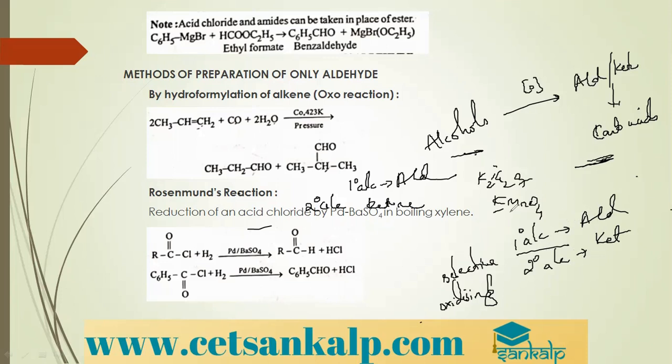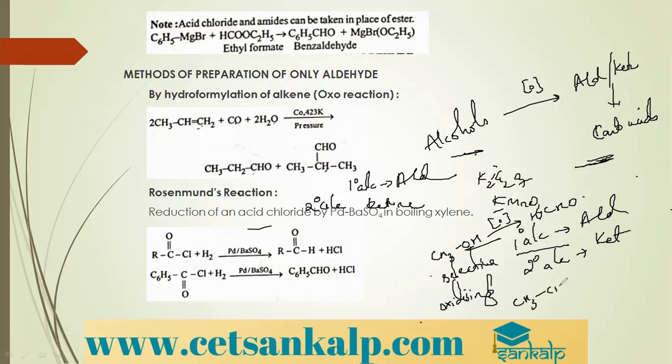If I show you a simple example, here CH3OH is a primary alcohol where OH is attached to a primary carbon. By subjecting it to oxidation, I get an aldehyde containing the same number of carbon atoms. So if the alcohol contains one carbon, I will also get an aldehyde with one carbon.